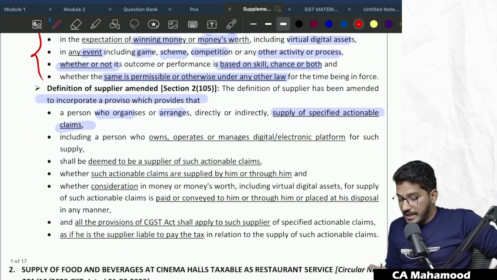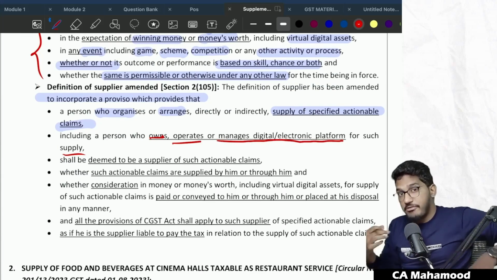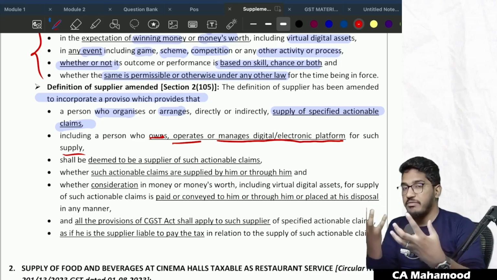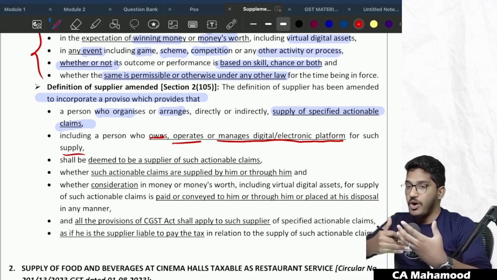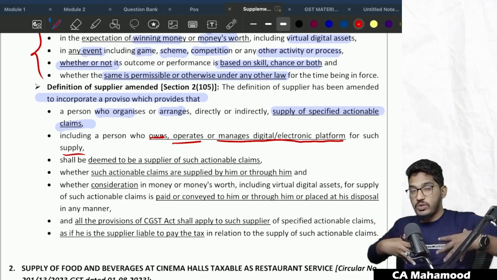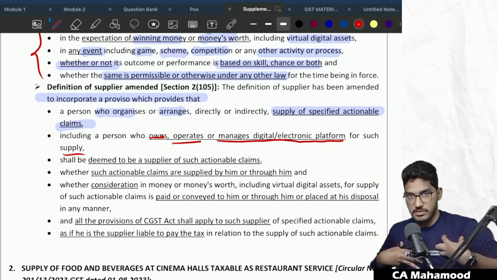Next one. It also includes a person who owns, operates, or manages a digital or electronic platform for such supply. If I have created an app or a website, and through my app some online money gaming is happening, even being a website owner, an electronic platform owner, I will be treated as supplier of online money gaming services.